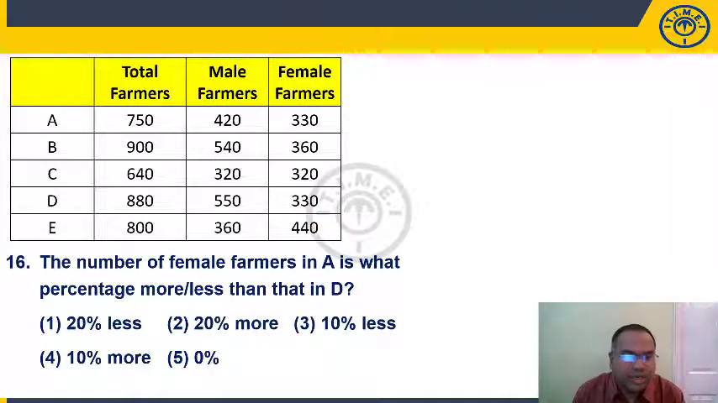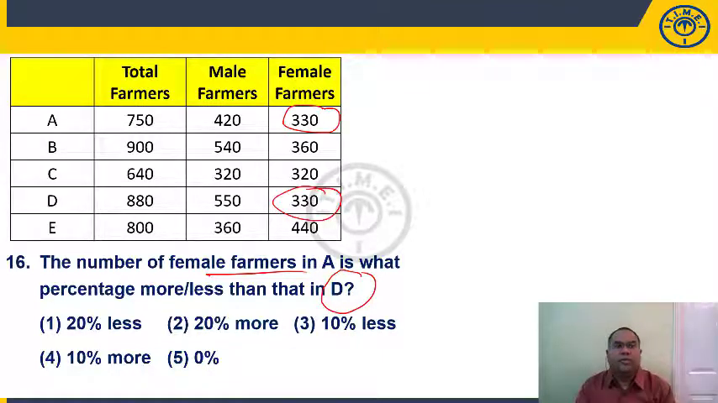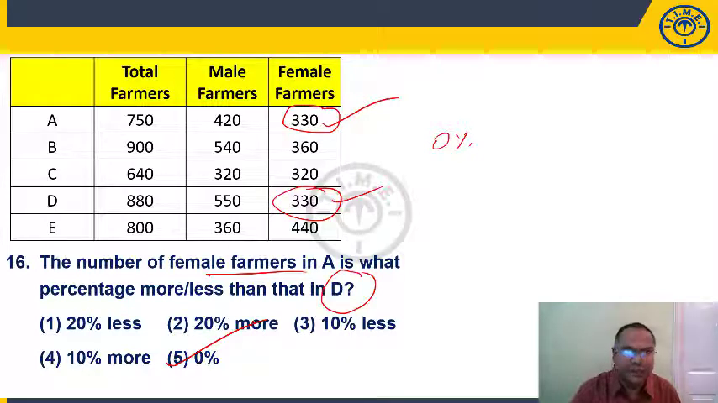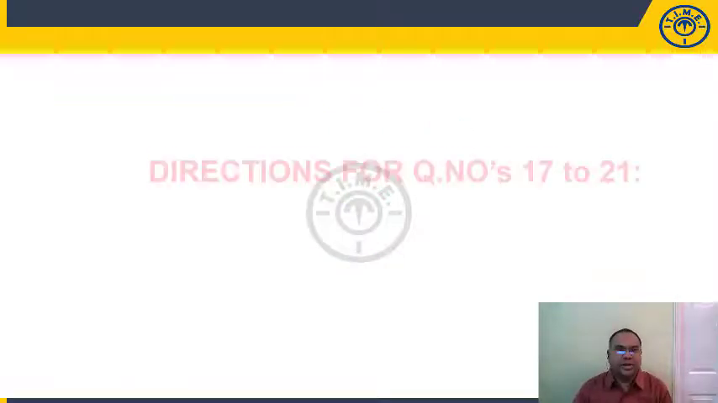Question number 16, students. Number of female farmers in A is 330, what percentage more or less than that in D? D, it is 330. So female farmers in A is 330, D is 330. So exactly what percent more or less means we can say 0%. 0% is present in choice 5.